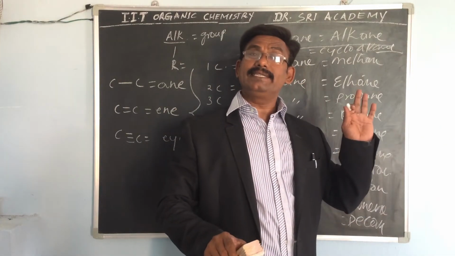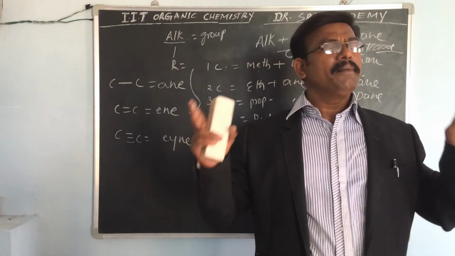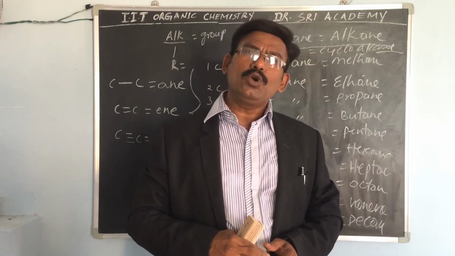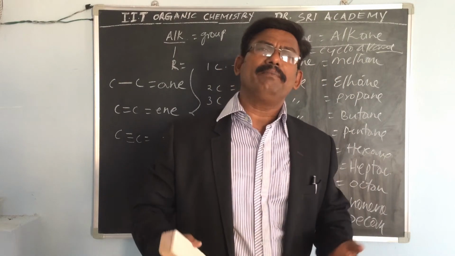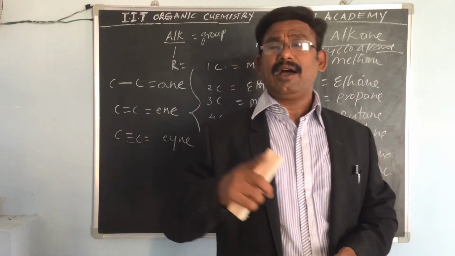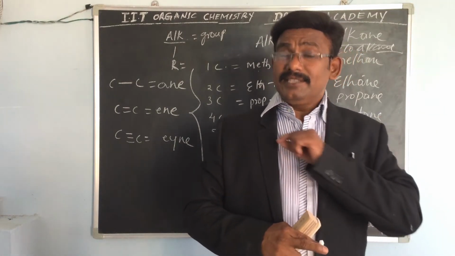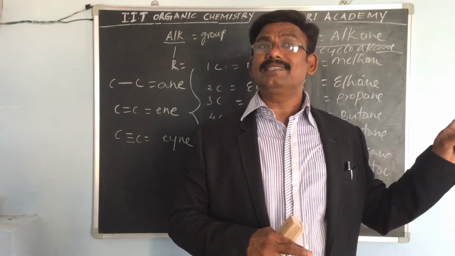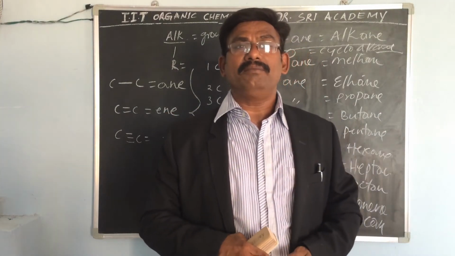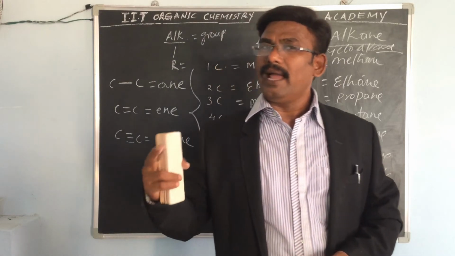Alkanes and cycloalkanes have just a single bond between the two carbon atoms, or carbon and hydrogen. Only single bonds are there. The chain-like structure is called alkanes, and the cyclic or ring form is called cycloalkanes.